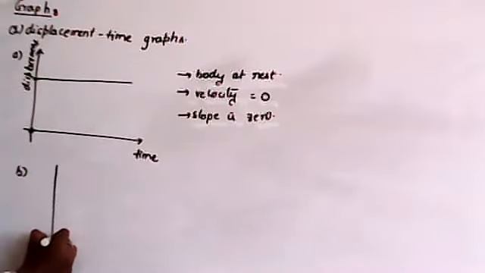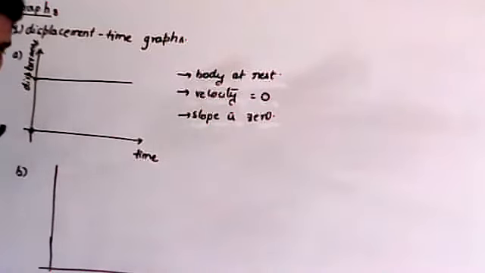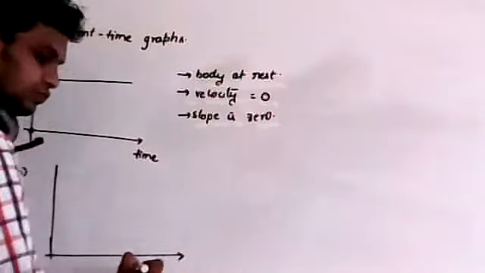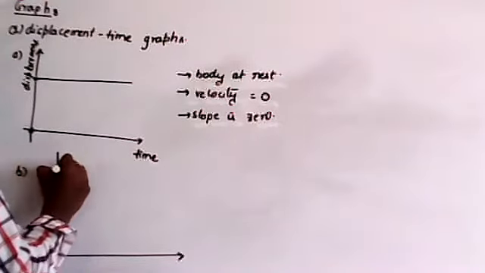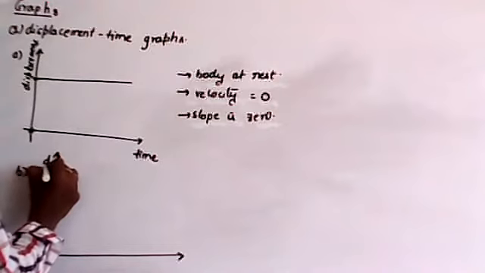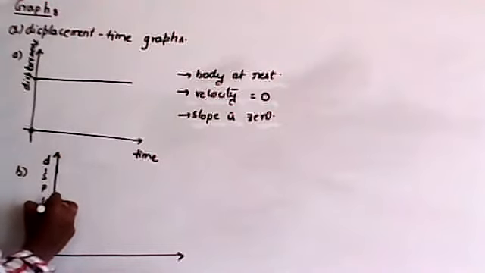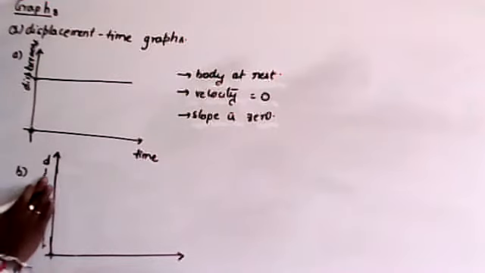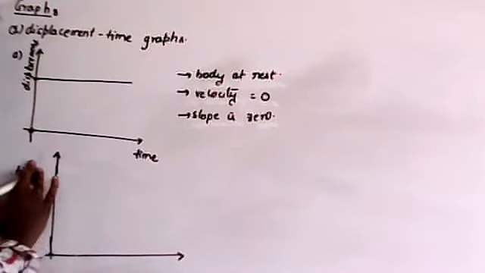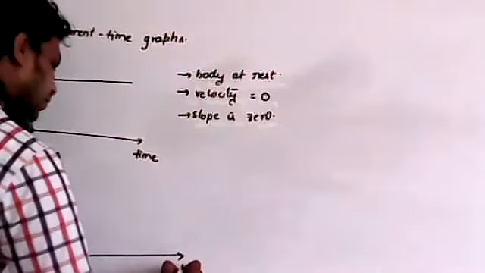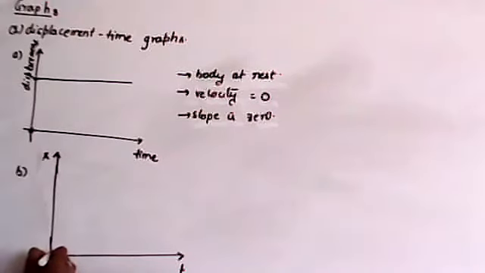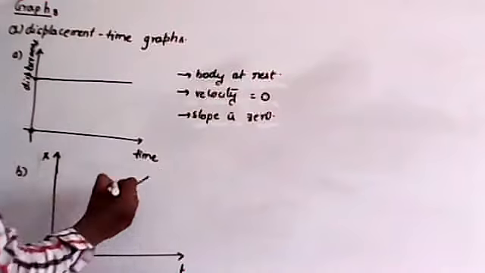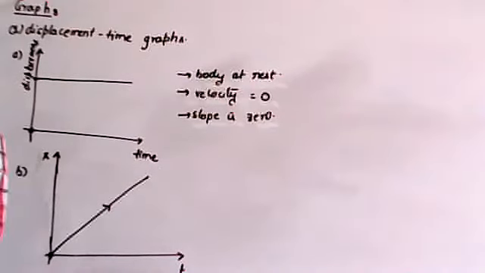On the y-axis I will take the same displacement, which I will simply represent with the letter x. On the x-axis I will take time. For example, if the graph is like this.